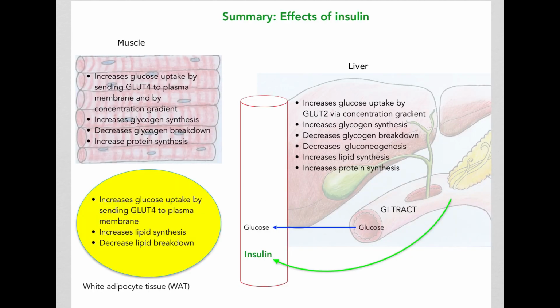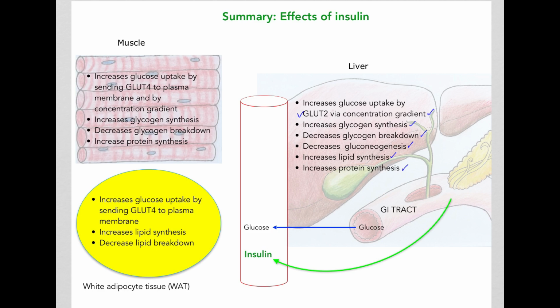To summarize, in the liver, insulin increases glucose uptake by GLUT2 proteins via concentration gradient. Insulin increases glycogen synthesis, decreases glycogen breakdown, decreases gluconeogenesis, increases lipid synthesis, and increases protein synthesis.